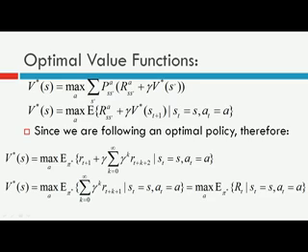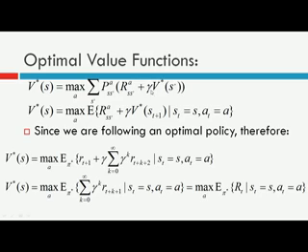That is, you will select an action A that maximizes the summation over all S dash of P A S S dash times R A S S dash plus gamma times V star S dash. The meaning of this is that you are in state S, you select an action A, and you make a transition to state S dash, and from S dash you again follow the optimal policy. Optimal means selecting the action that will give you the maximum expected return, and then you make a transition to state S dash, and from S dash again follow the optimal policy.